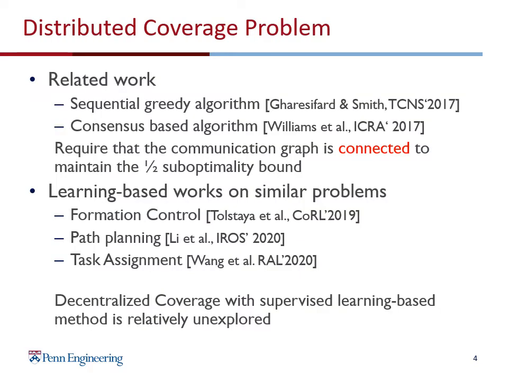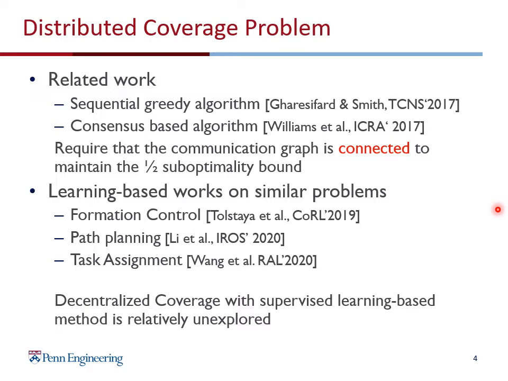To address this issue, some researchers have designed distributed versions of the greedy algorithm. For example, with the sequential greedy algorithm, robots make decisions sequentially and each robot selects an action based on the actions of its previous neighbors. Another branch is the consensus-based algorithm, where robots share information and selected actions with the neighbors over multiple rounds until they reach convergence or common knowledge. But to maintain the half suboptimality bound of the centralized algorithm, these distributed greedy algorithms typically require the communication graph to be connected. In other words, if the graph is not connected, the performance can be arbitrarily bad in some cases.